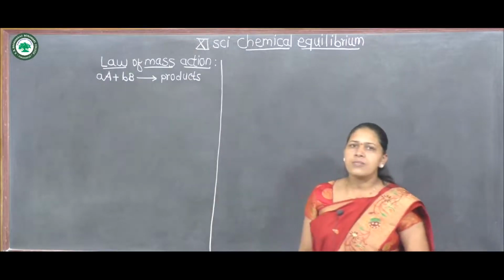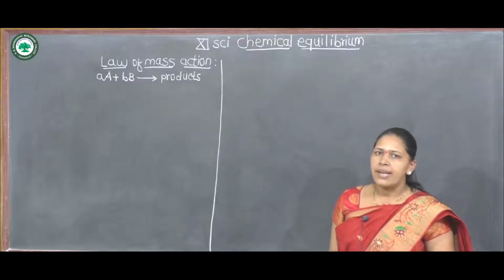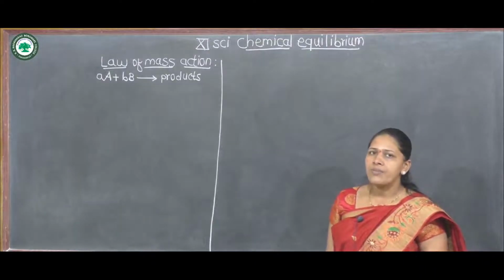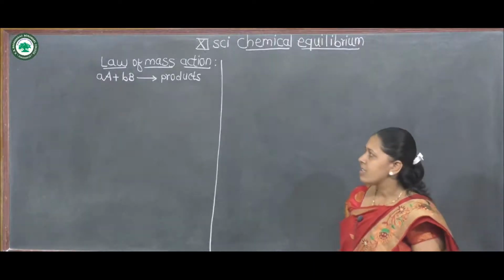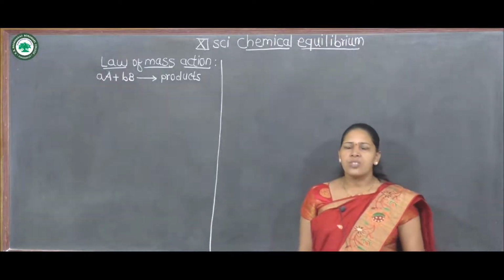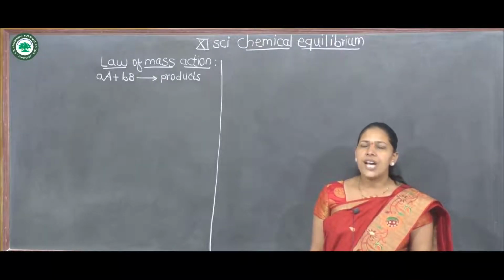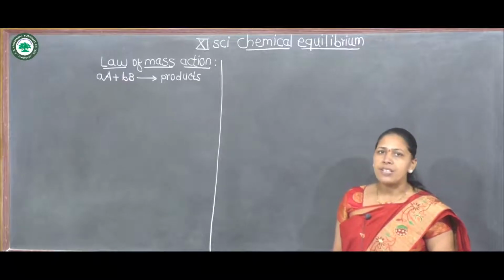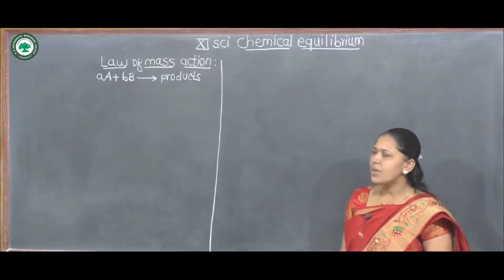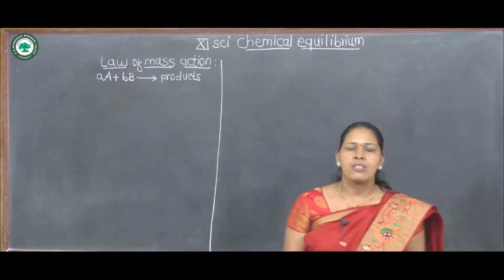In this reaction, capital A and capital B are reactants, and small a and small b are stoichiometric coefficients in the balanced chemical equation. Then according to the law of mass action, the rate of any chemical reaction is directly proportional to the molar concentration of reactants. But first of all, we have to know what is meant by rate of reaction.